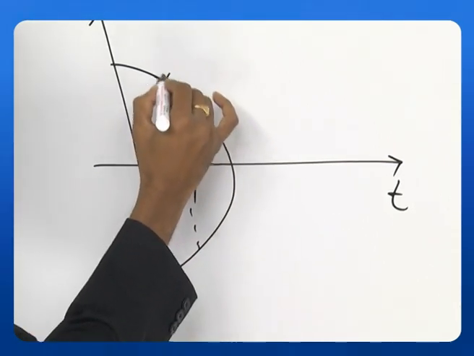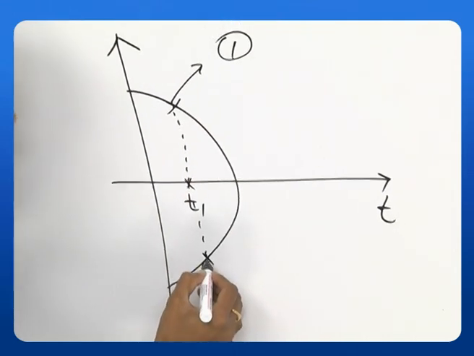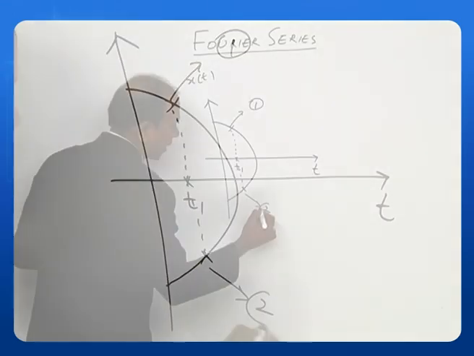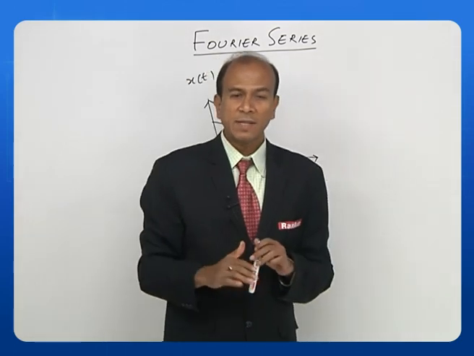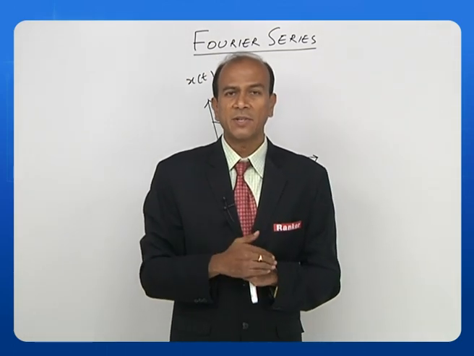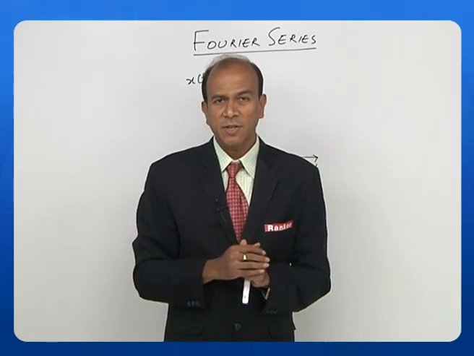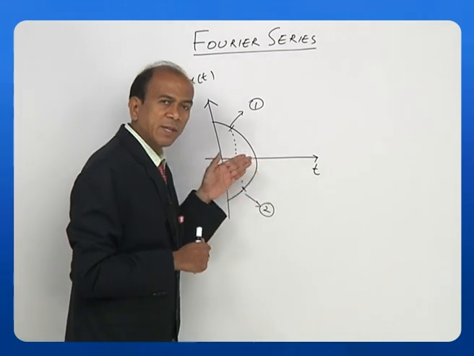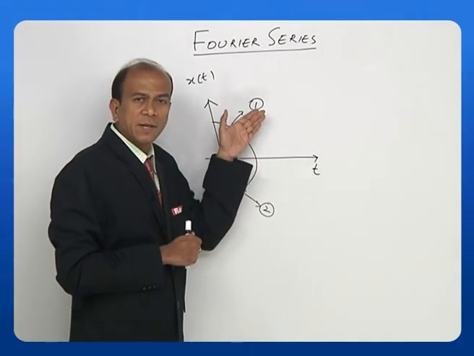One is this value, and this is the second value. So what does the first Dirichlet condition say? The function must be single valued. If I look at this particular function, for a single time there are two values. So I cannot have a Fourier series described for this function.